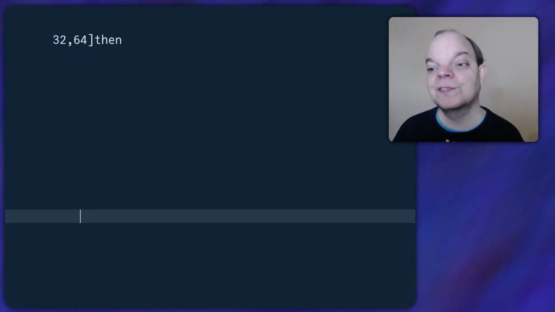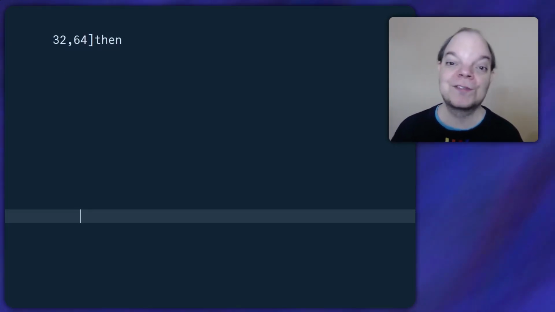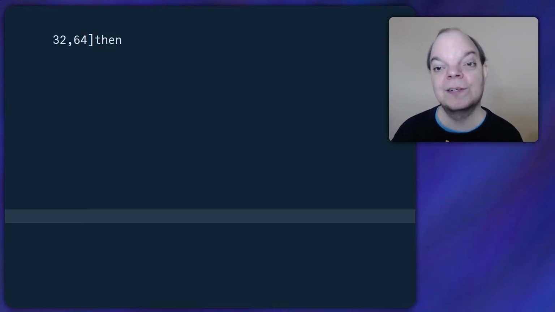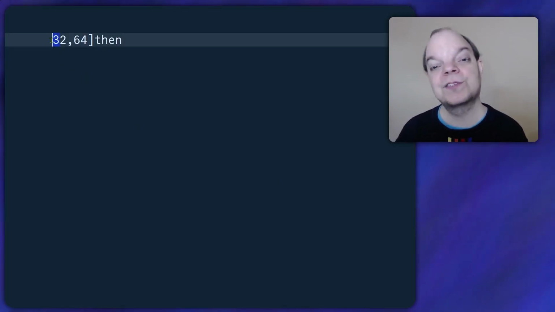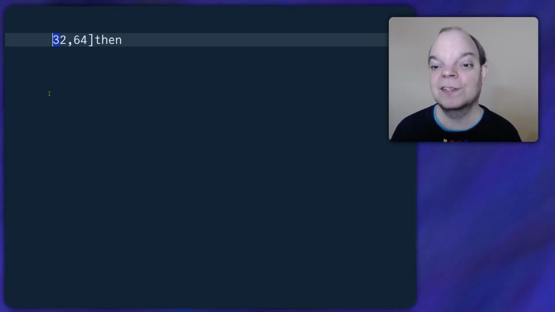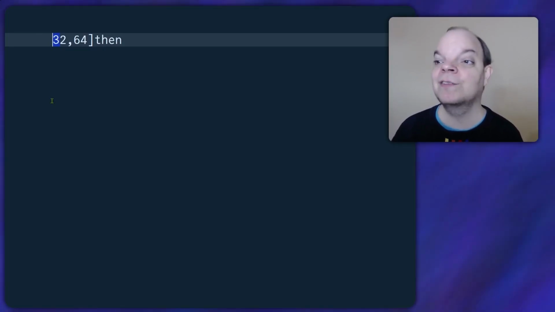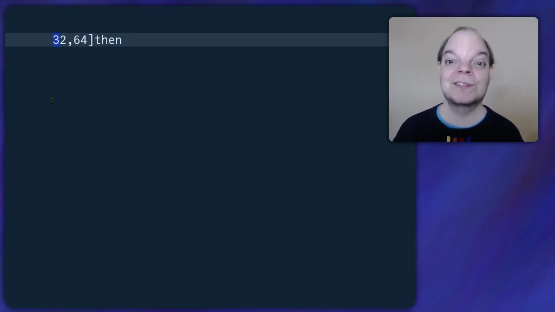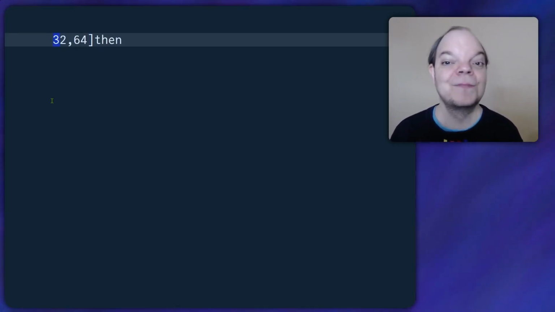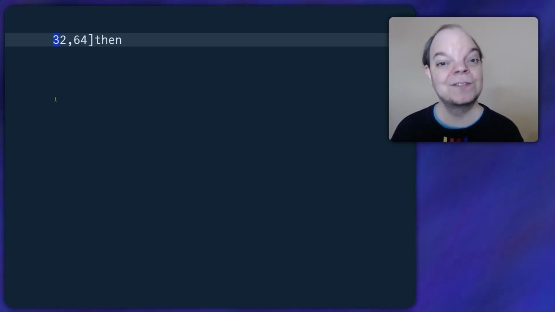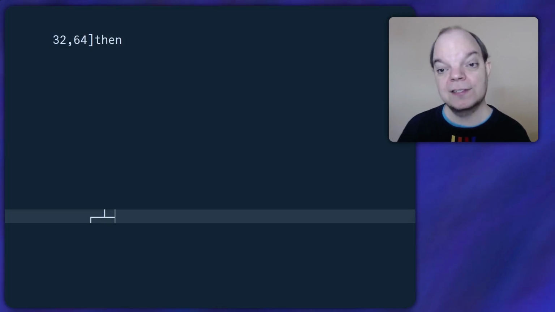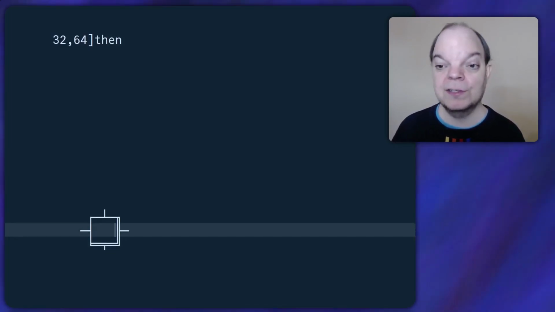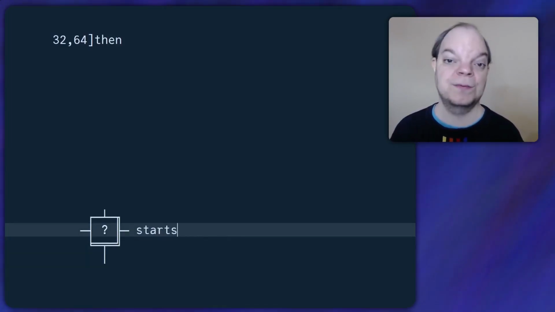Now, I was tempted to say the first thing we need to do is check if the string is empty, but actually we don't. Let's think about how we would extract the first digit. Well, the first character is going to be 21 bits, so we want to look at the bottom 21 bits, and then we want to shift them out. What happens if you look at the bottom 21 bits of an empty string? The answer is you get 0, which is not going to be in the range of the Unicode values for the digit characters. So let's actually start writing a question mark box for the condition of whether the string starts with a digit or not.